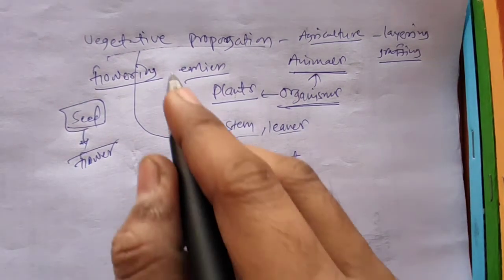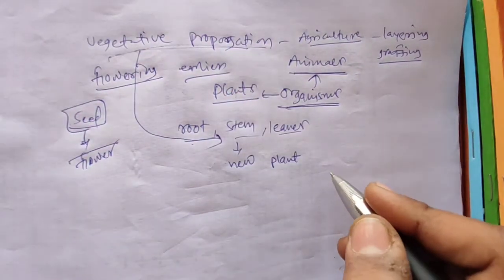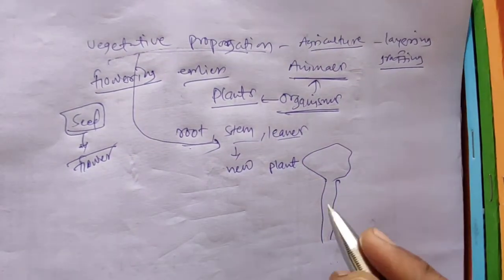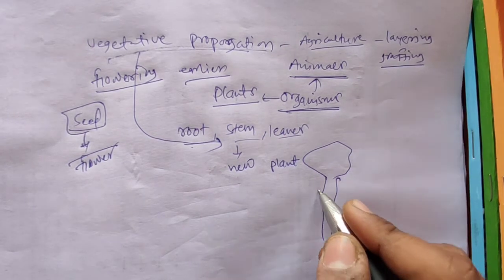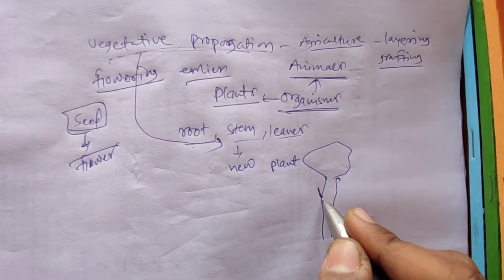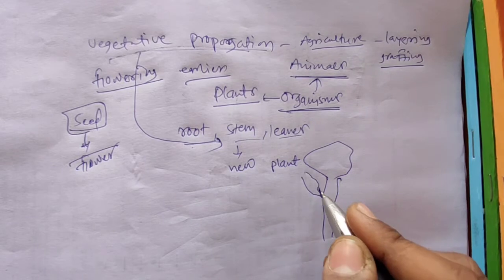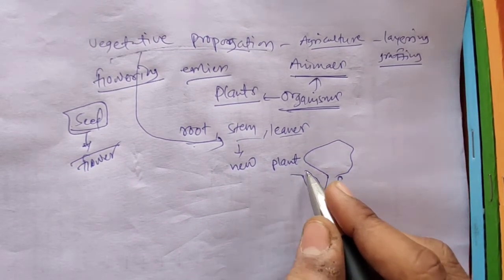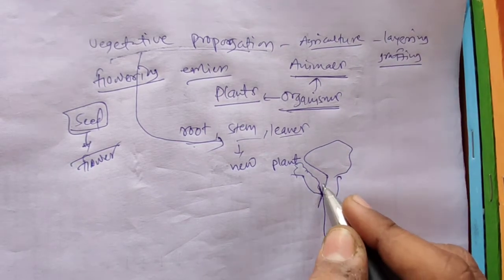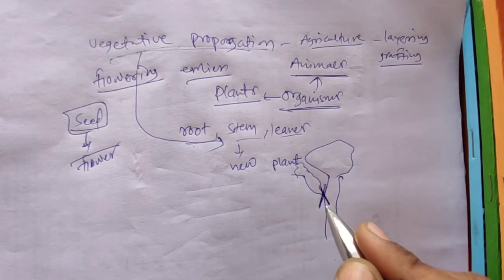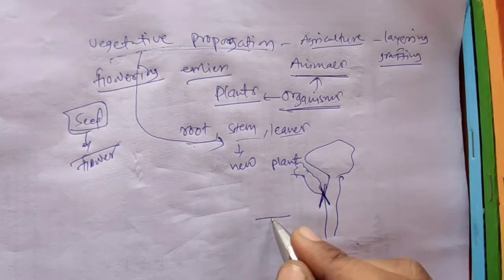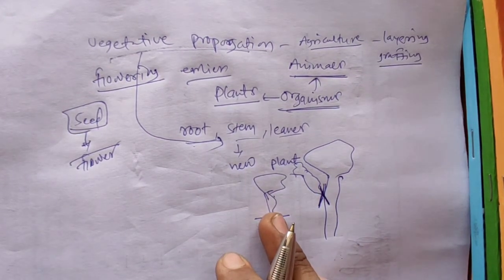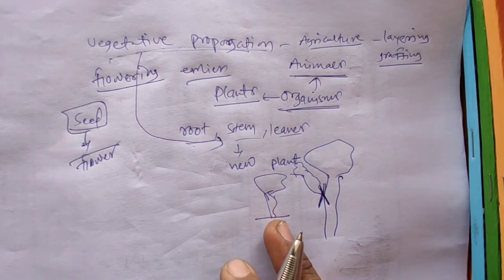But if you use vegetative propagation, there will be an already well-grown plant. If you use grafting at this point, it will start to grow a new plant from here. Once it matures enough, you can detach it and grow it on land, and you will observe that the flower will come much earlier.